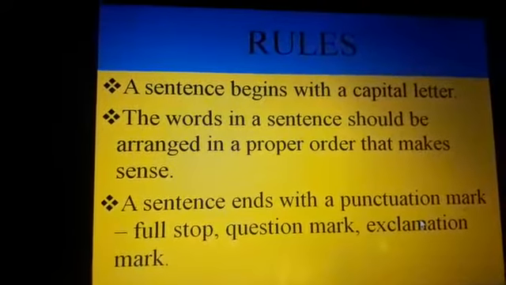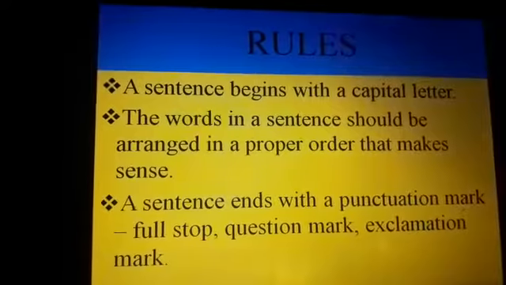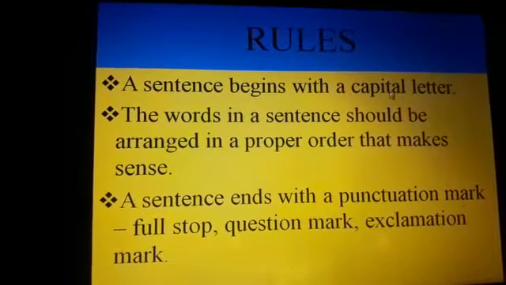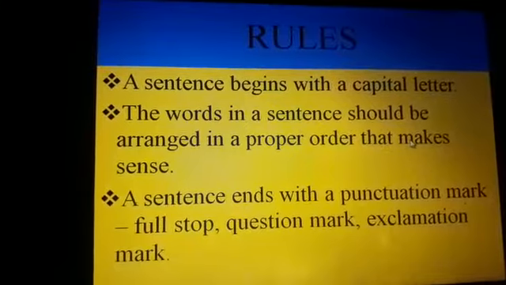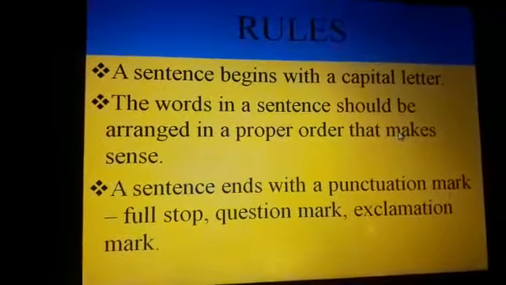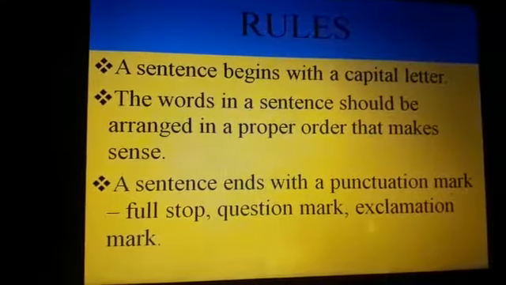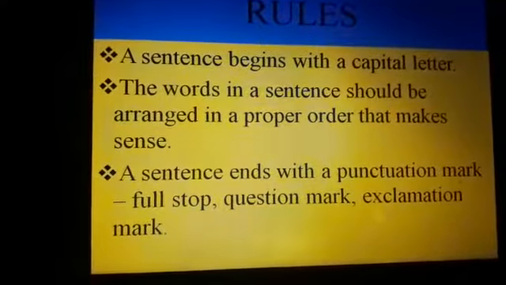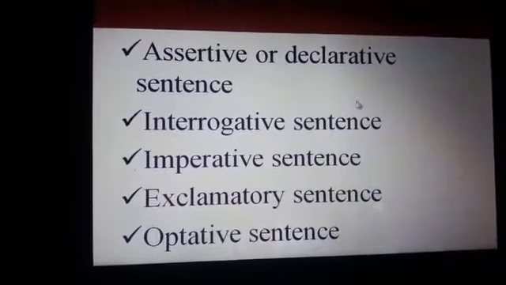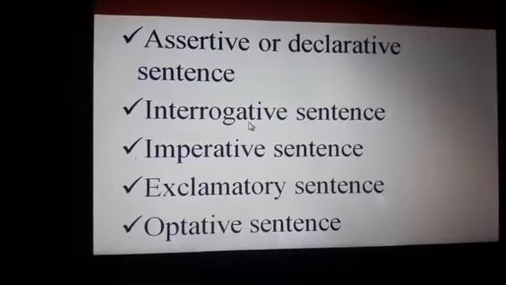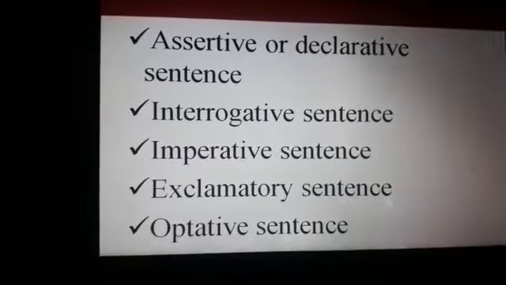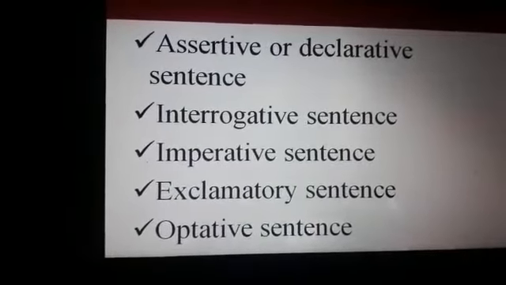Third and the most important is the words should be arranged in a proper order so as to get a meaningful sentence. After that we discussed that depending upon the punctuation mark we have different types of sentences. First is assertive or declarative sentence, second interrogative sentence, third imperative sentence, fourth exclamatory sentence, and fifth is optative sentence.